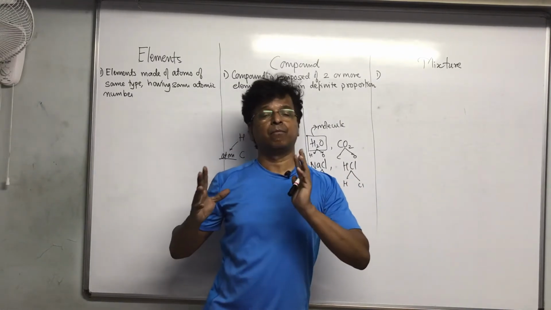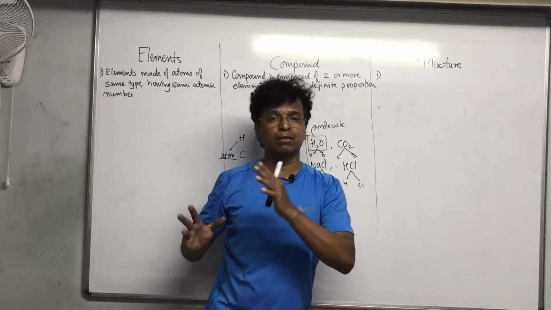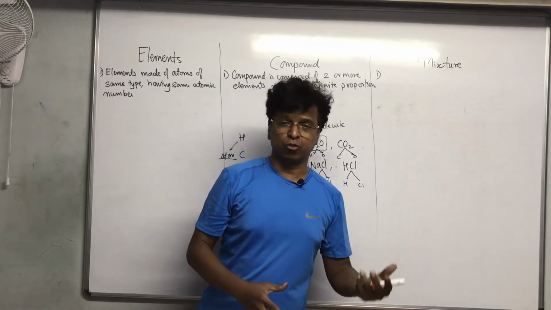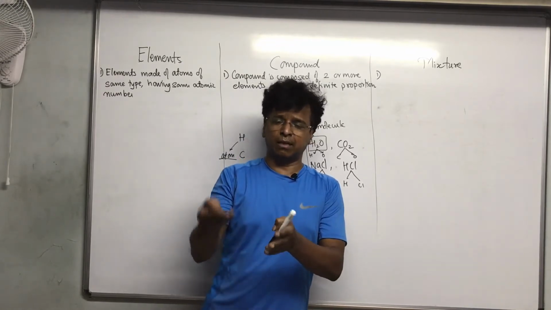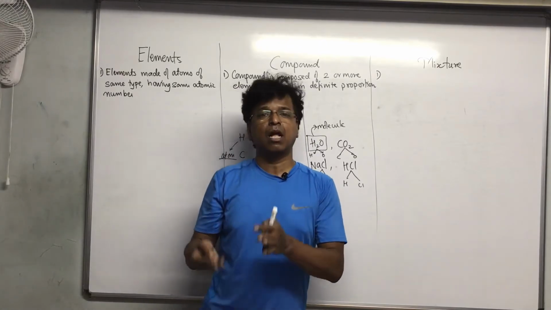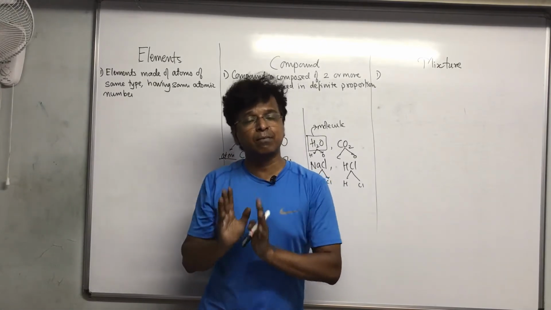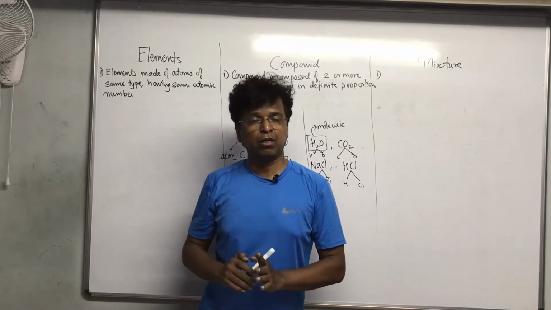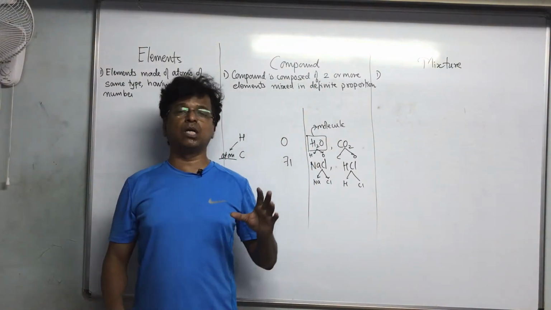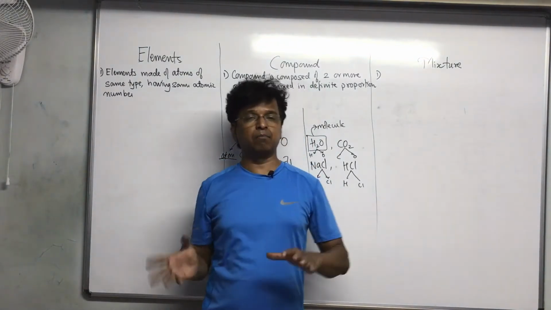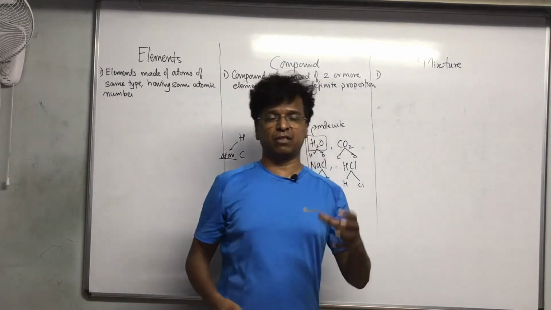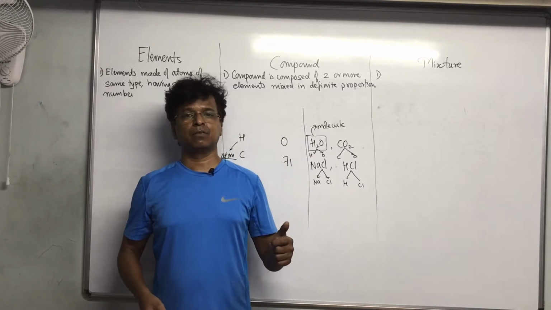Like the most basic mixture that we have learned again and again in the previous lecture: salt solution, sugar solution. You take water, add 1 spoon of sugar into it, it is a mixture. Add 2 spoons of sugar into it, it is still a mixture. The best example when you learn mixture and compound in this fashion is bhel, that we have had till date.